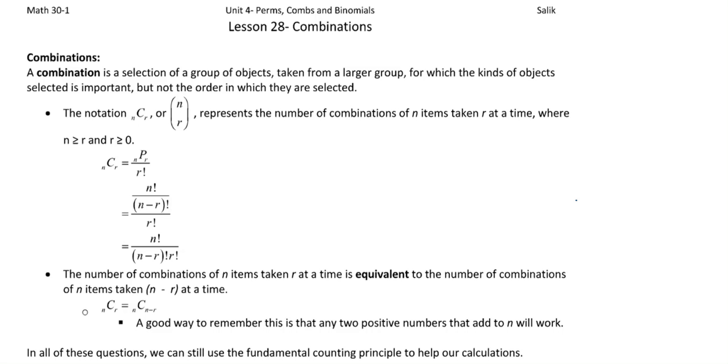So last class we were talking about permutations, right? So in lesson 27. Just as a bit of review on that, let's say that we had a race and we asked, okay, how many ways can the contestants finish first, second, and third? So if this is first, second, and third, and let's say that there were 20 people in the race.